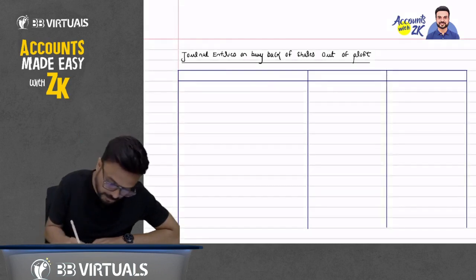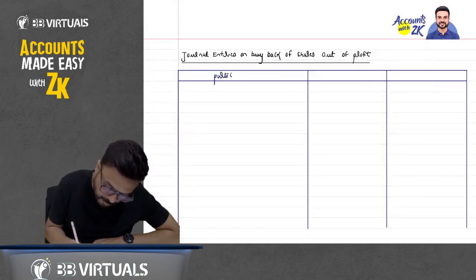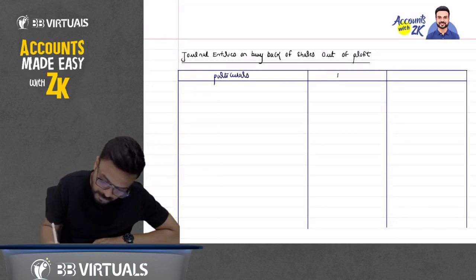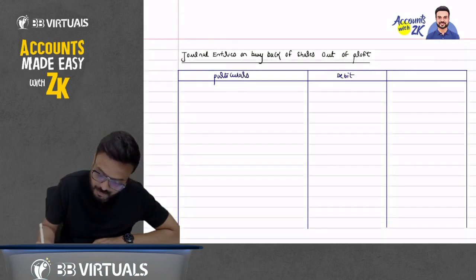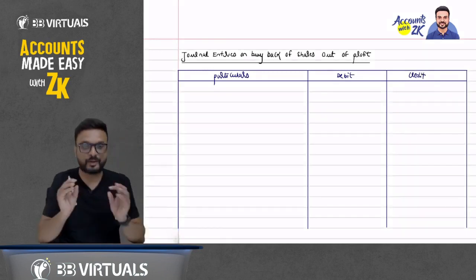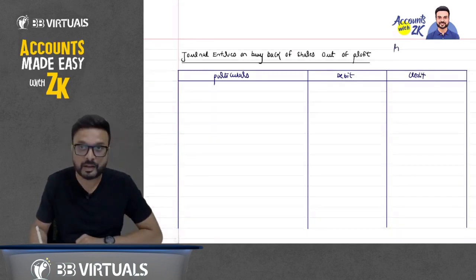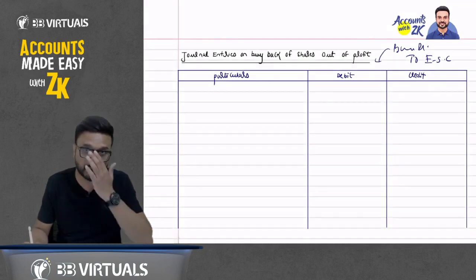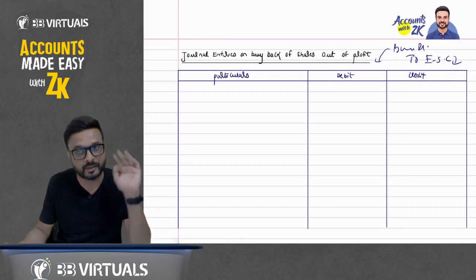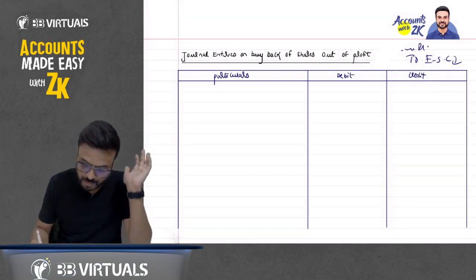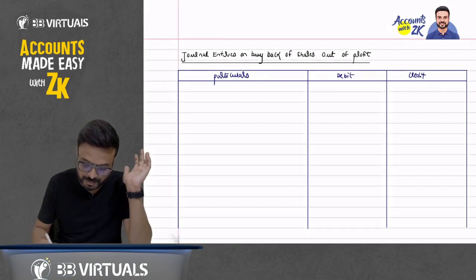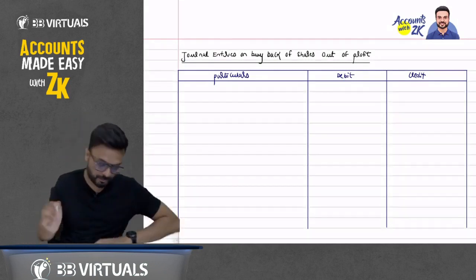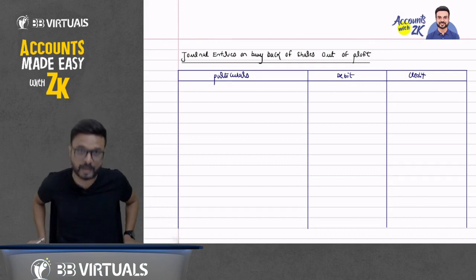So here particulars. Here which account will be debited and here which account will be credited. I know that first we write on debit, then credit, for example, bank account debit to equity share capital. But to make it simple, on the debit side I will write which account should be debited, and here which account should be credited. So don't get confused. So one by one. Now we are doing the buyback out of profit.